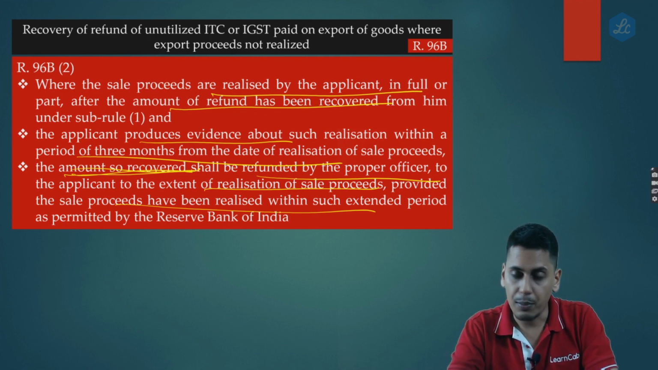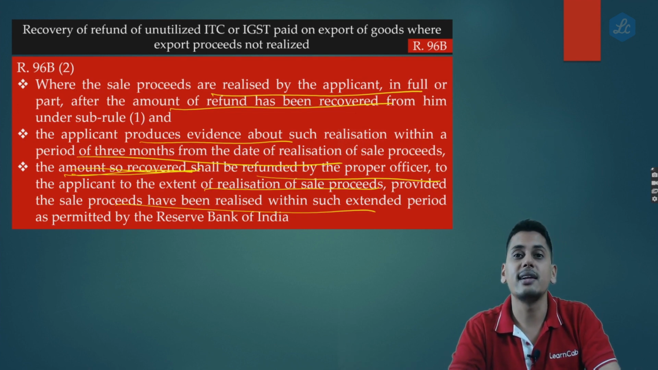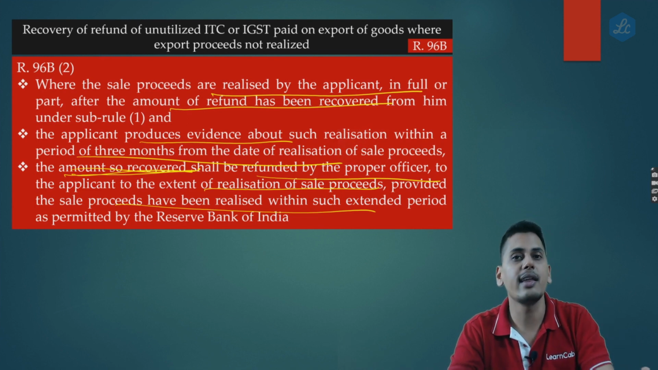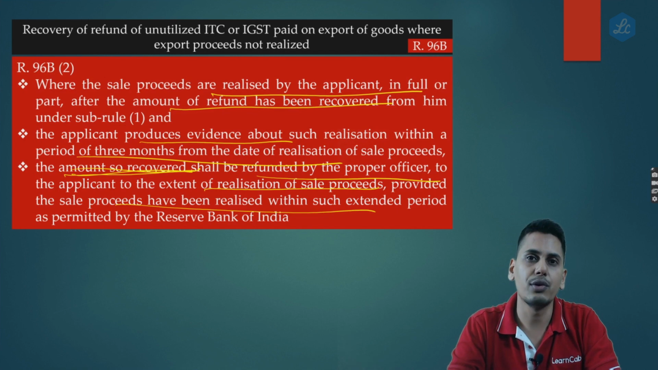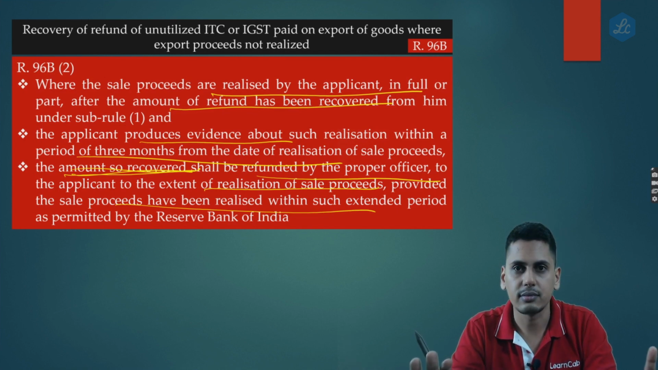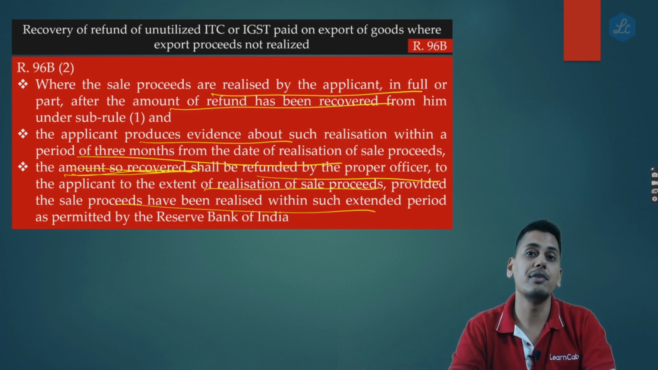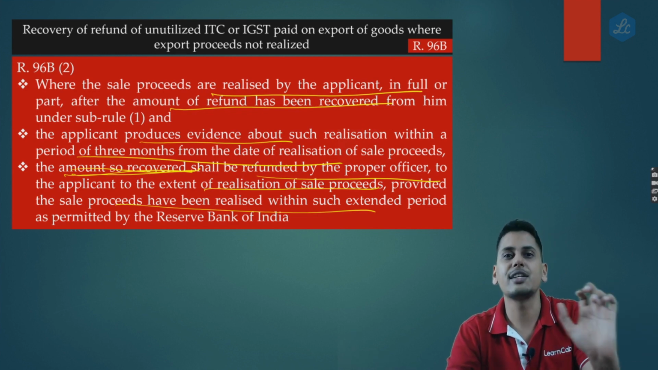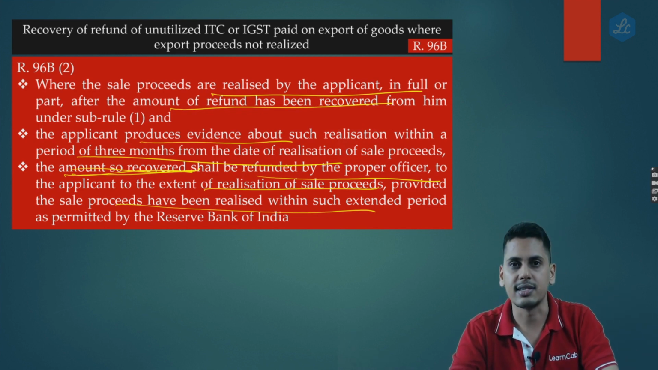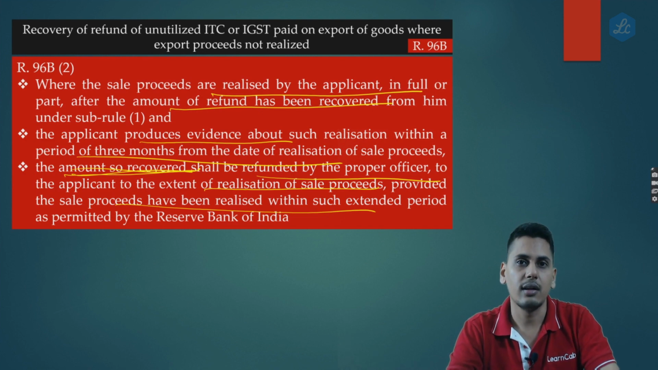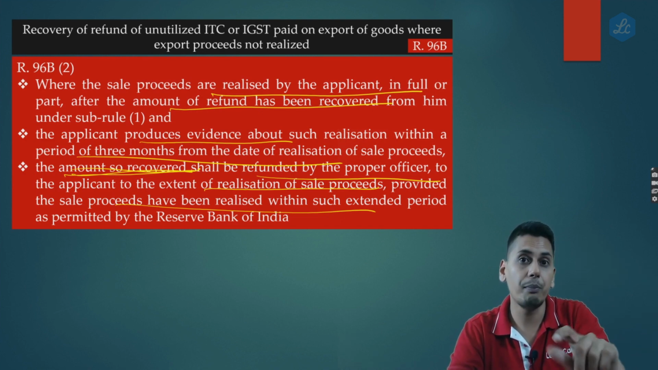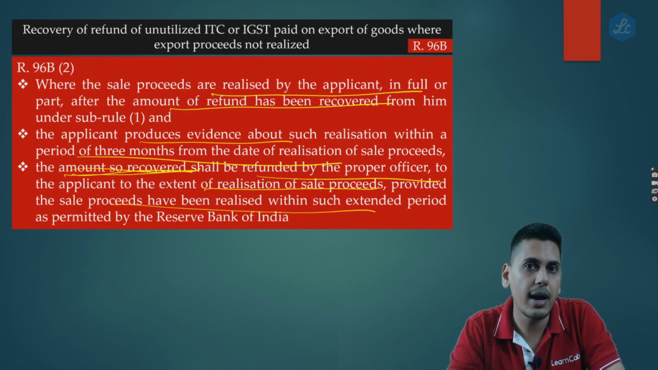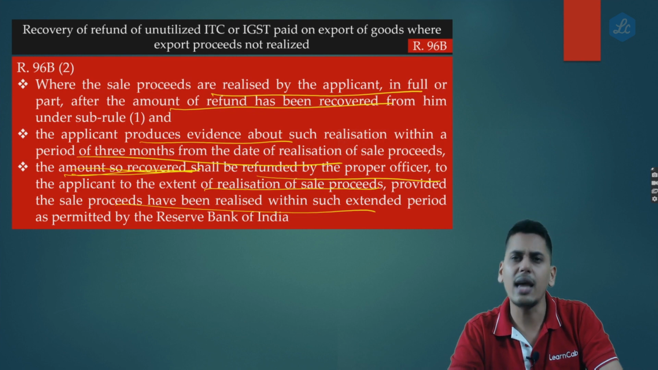So friends, the provision is very simple. As regards Rule 96B sub-rule 2, I made an export. It was a zero rated supply of goods. I made an application for refund. I received the refund amount. Now, subsequently, within the time period allowed under FEMA plus extension, I did not realize the sale proceeds. Now, should I pay back? Assuming RBI had not written off this case, should I pay back the refund to the government along with interest? The answer is yes. I paid it back.